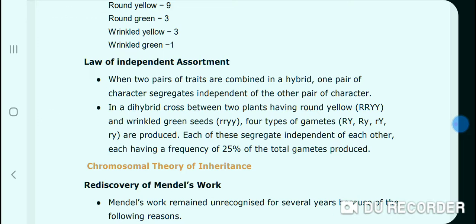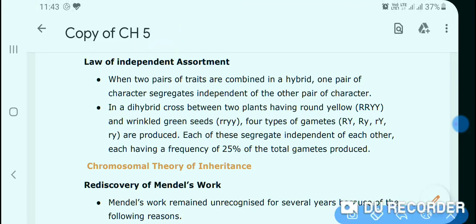What is the law of independent assortment? When two pairs of traits are combined in a hybrid, how do they combine in a hybrid? When they are cross-fertilized, one pair of characters segregates independent of the other pair of characters.